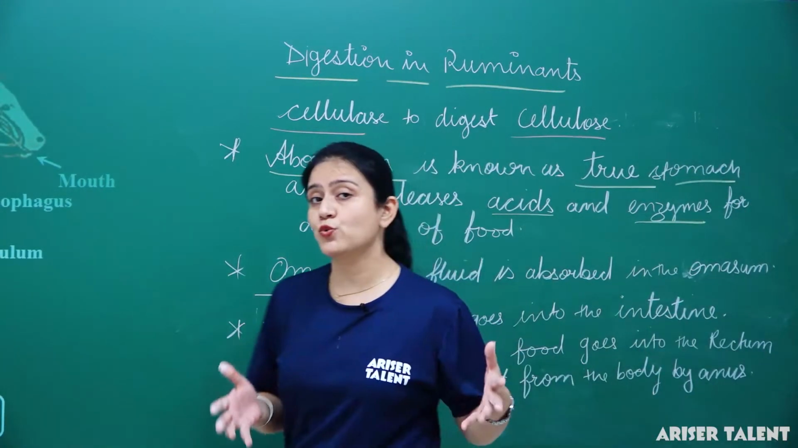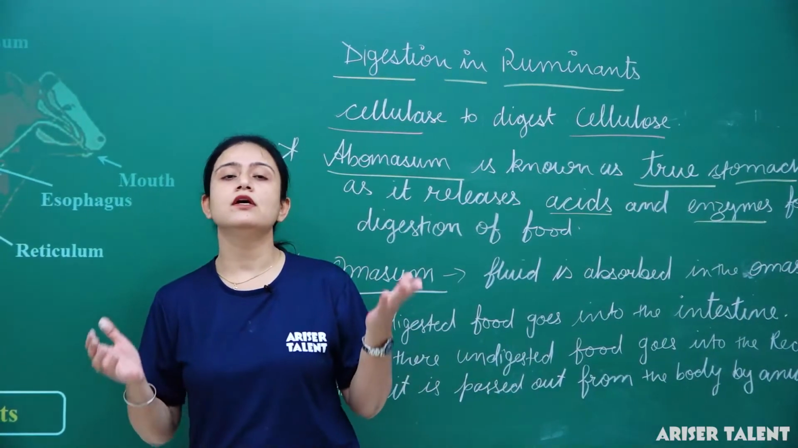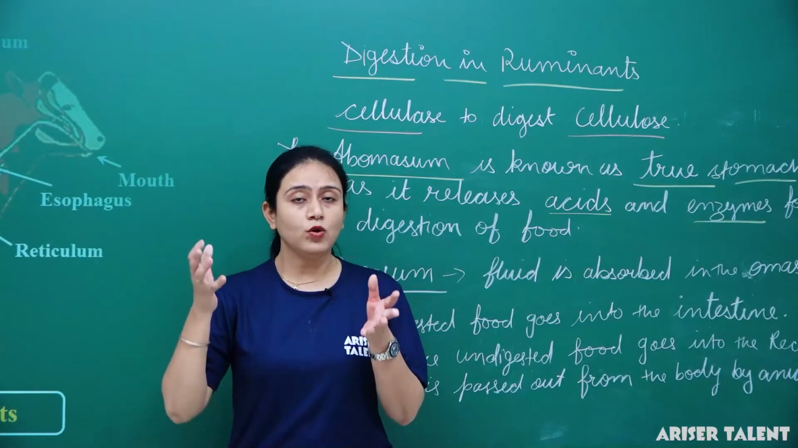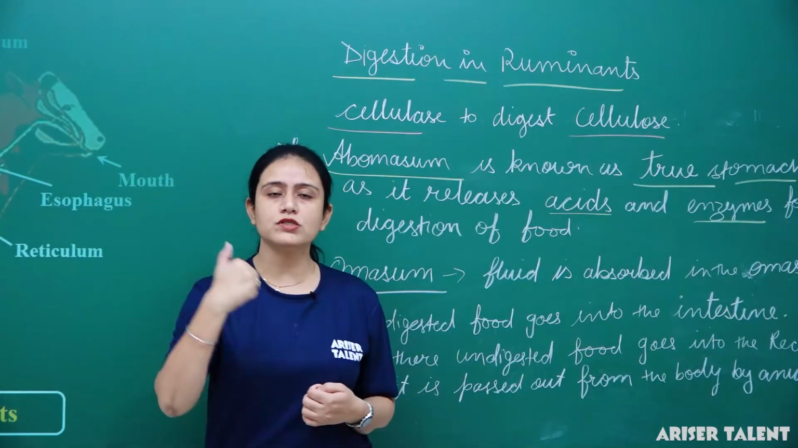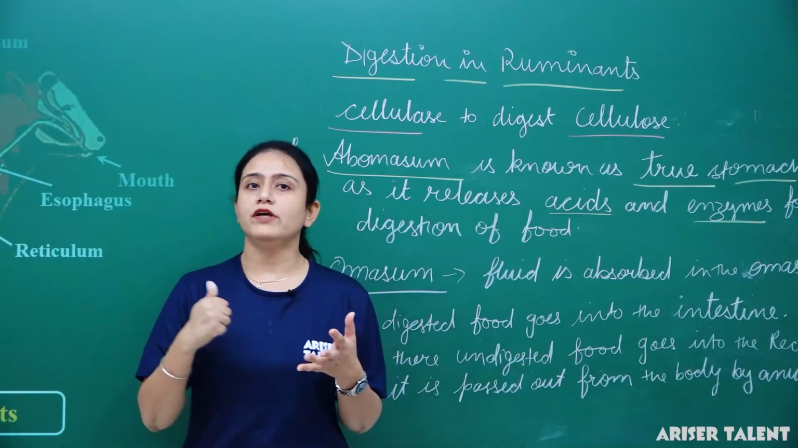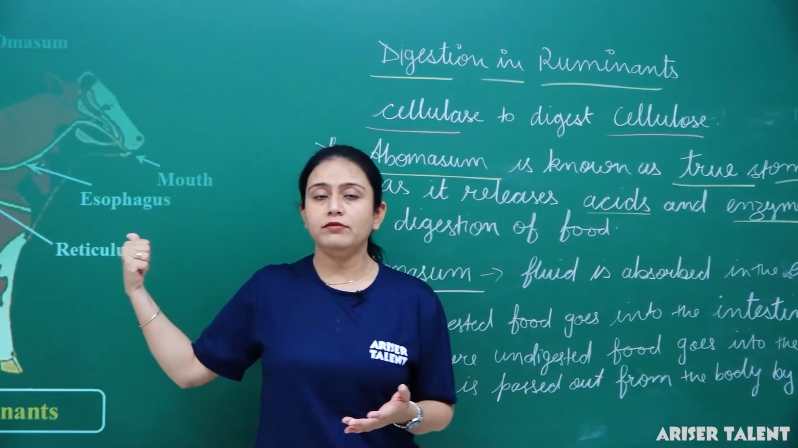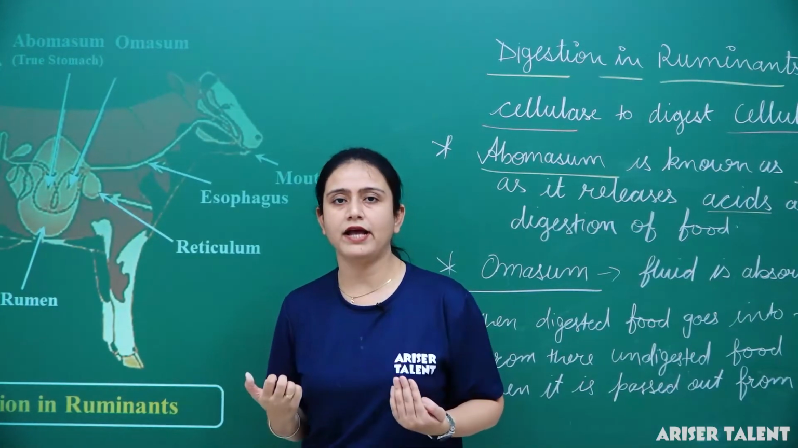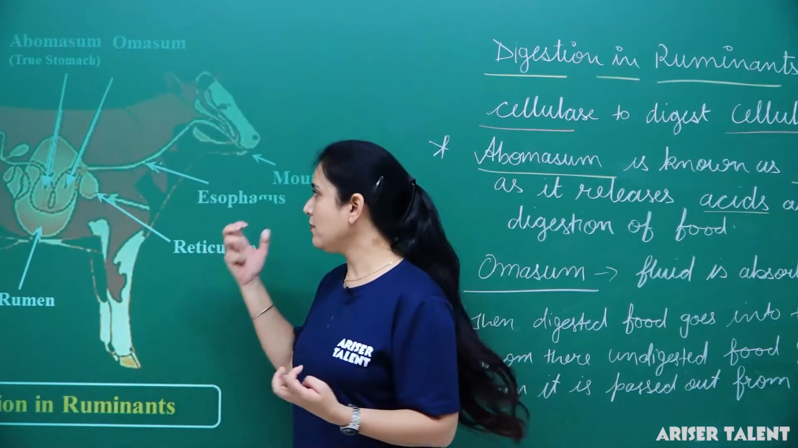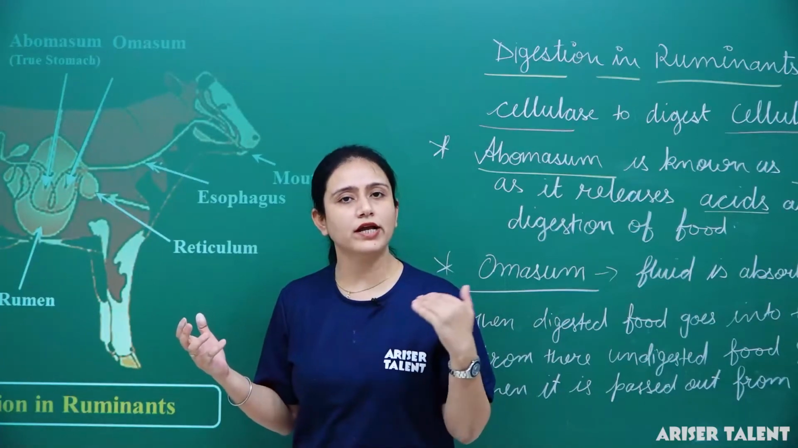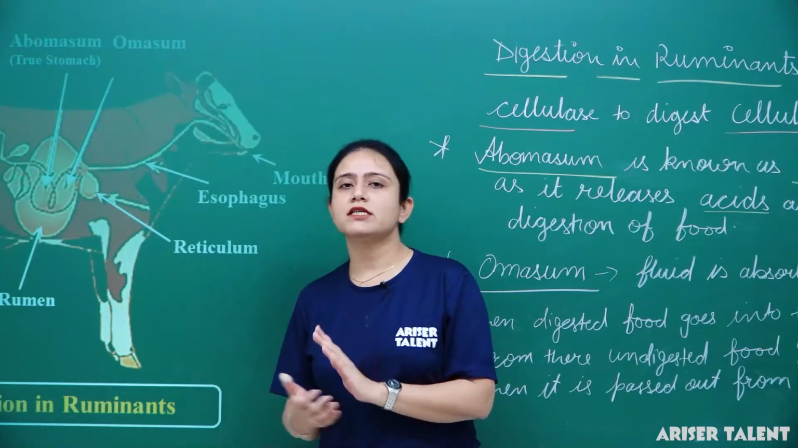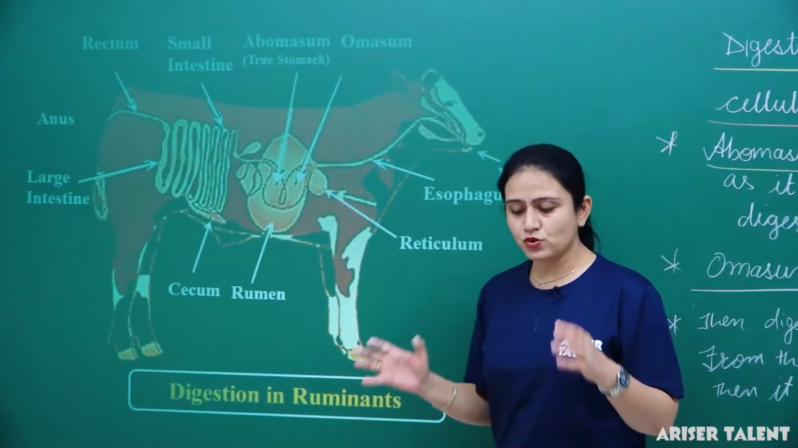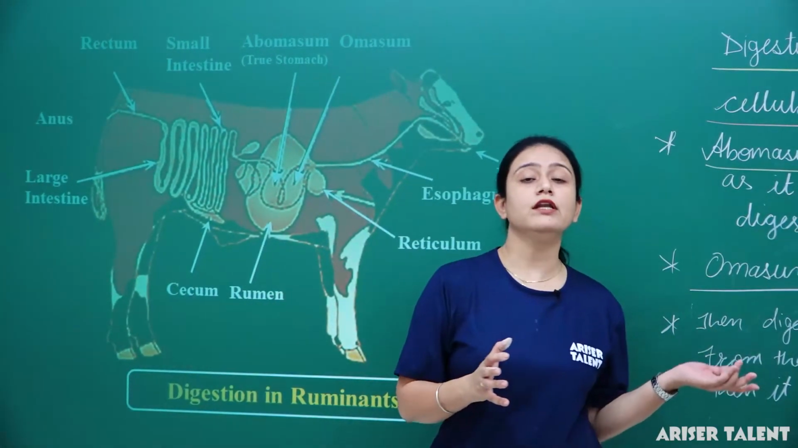Ruminants are cud chewing animals. What is cud? Whatever swallowed food goes into the rumen of the ruminants. When they bring it back to the mouth to chew it, that process is known as rumination, and these animals are known as ruminants. So this is the complete digestion in ruminants. Here we have studied about the digestion in ruminants.